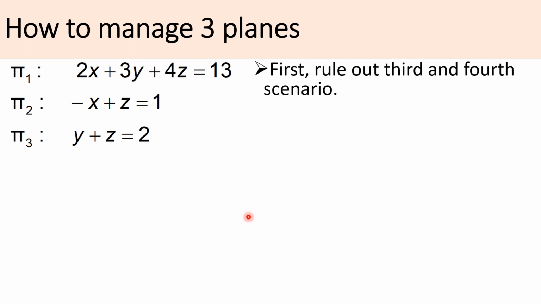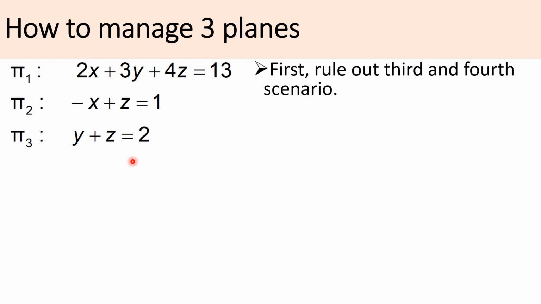If you are given 3 planes in a question, the first thing you want to do is to try to rule out the possibility of the third and the fourth scenario. How do you do so? You just check whether or not this plane and this plane, are they parallel? This and this, are they parallel? This and this, are they parallel?